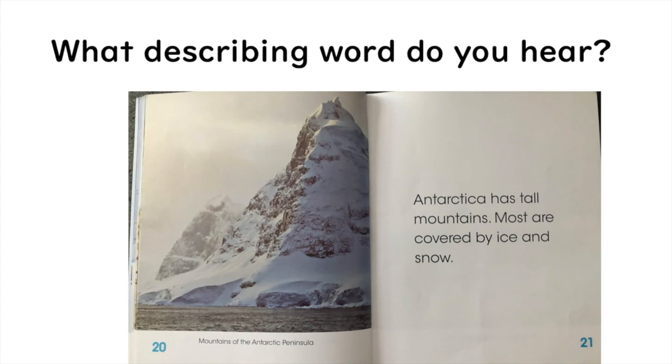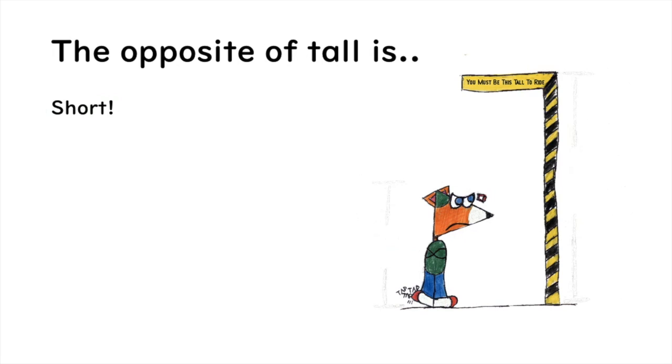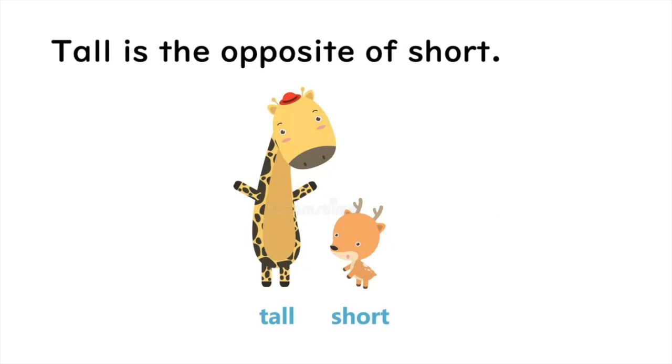What describing word do you hear? Antarctica has tall mountains. The describing word was tall. Antarctica has tall mountains. Now, what do you think the opposite of tall is? The opposite of tall is short, like this little character. He's short in the picture. Tall is the opposite of short.